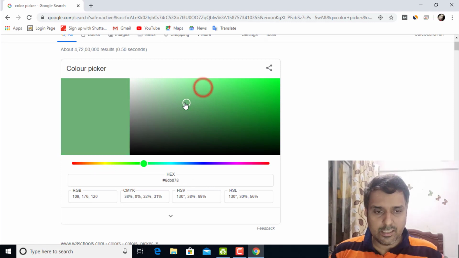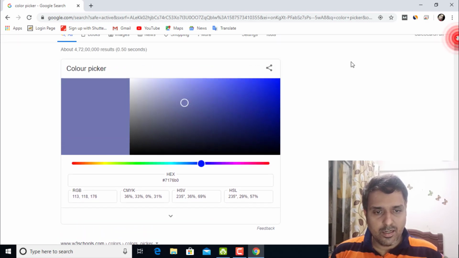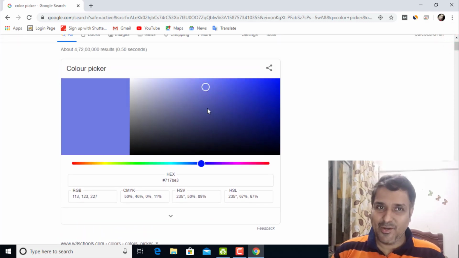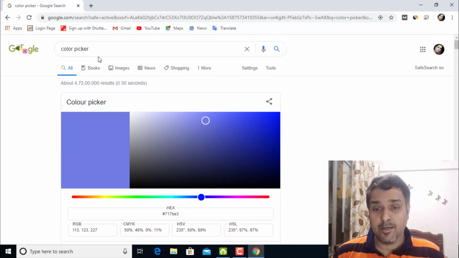You can just take your cursor on this and you can see all the related codes, for RGB or CMYK or other things. You can see over here. So that was my tip number 2. Was it interesting? It is greatly useful for graphic designers and HTML coders to find out.